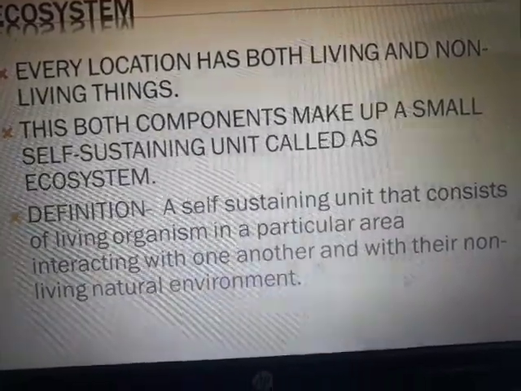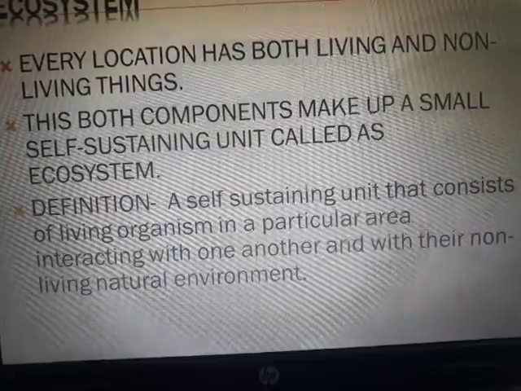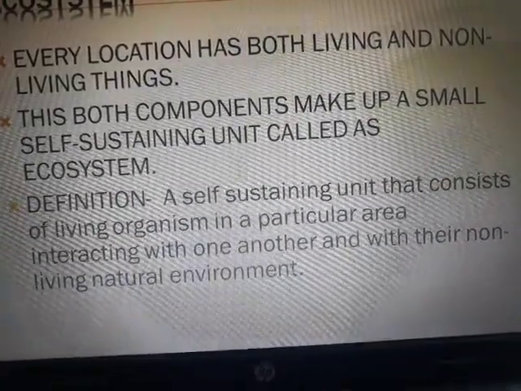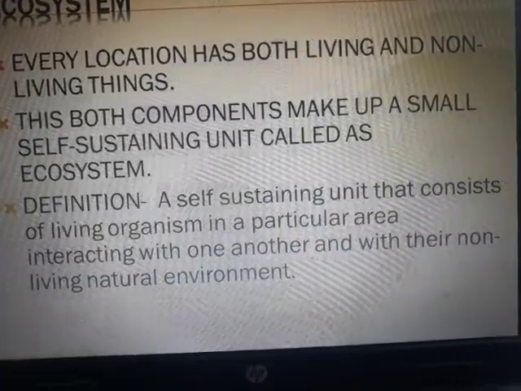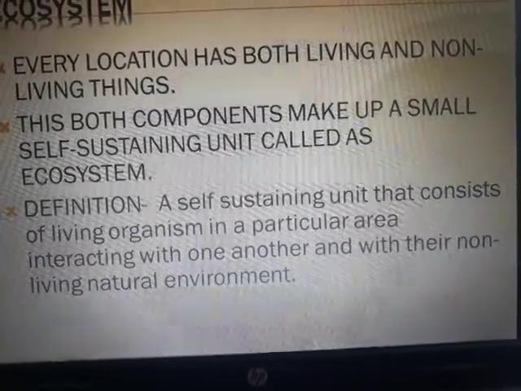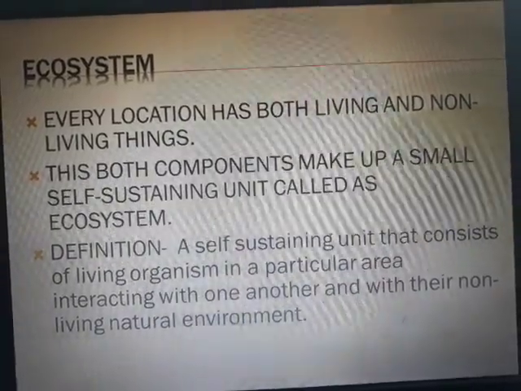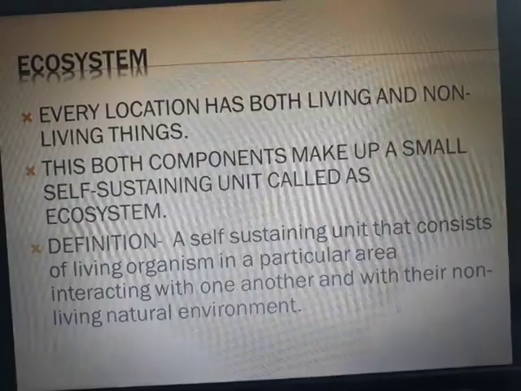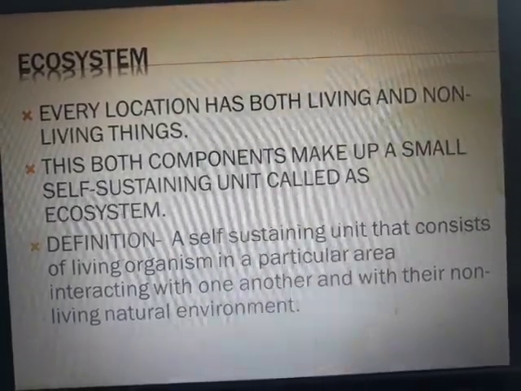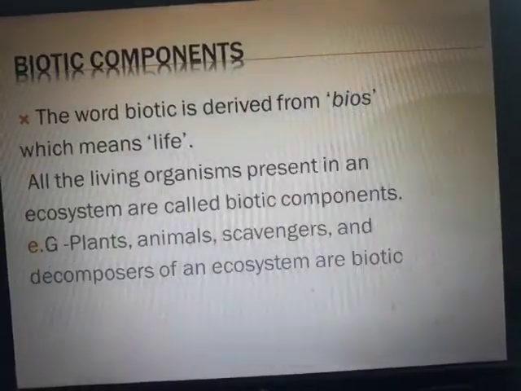So what is the definition? A self-sustaining unit that consists of living organisms in a particular area. These living organisms are interacting with one another and also with their non-living natural environment. There are living organisms interacting with each other, but also with other non-living environmental factors, that will make up an ecosystem. Please learn this definition properly.